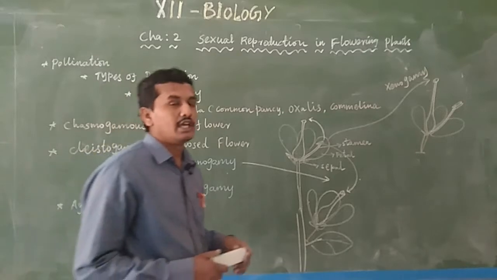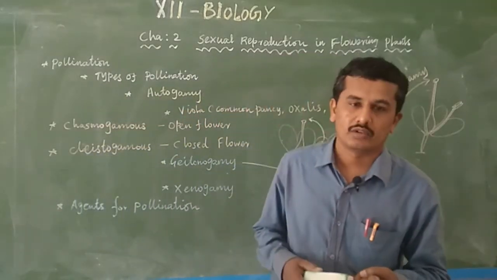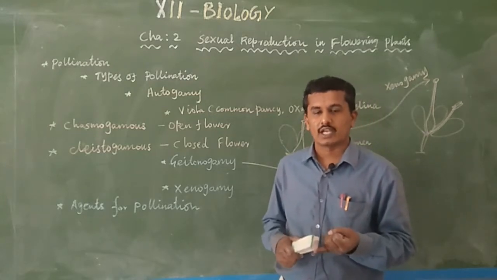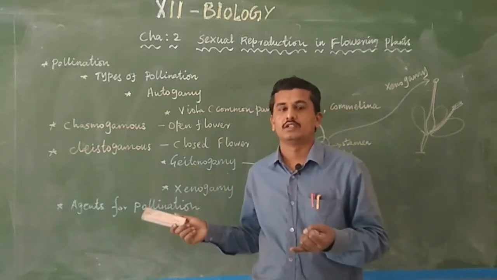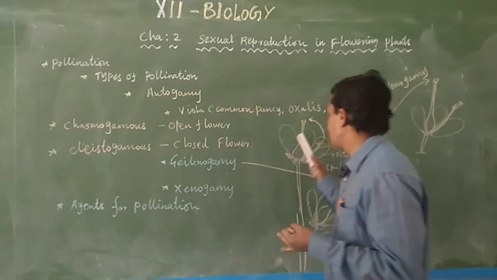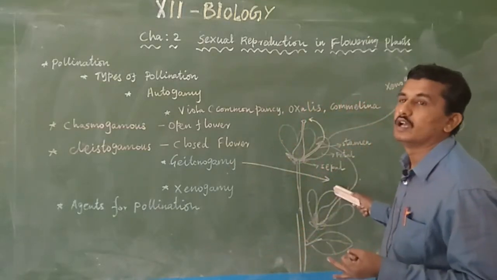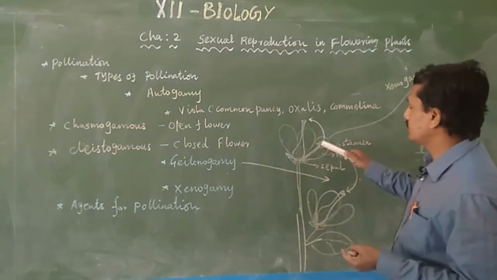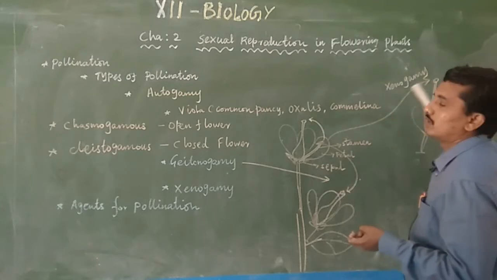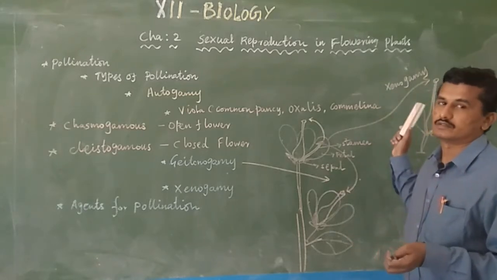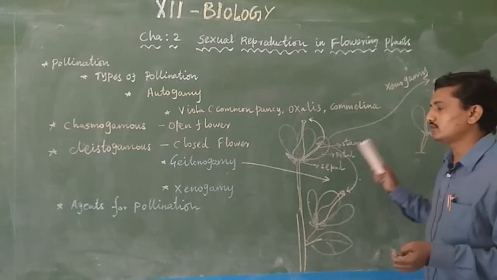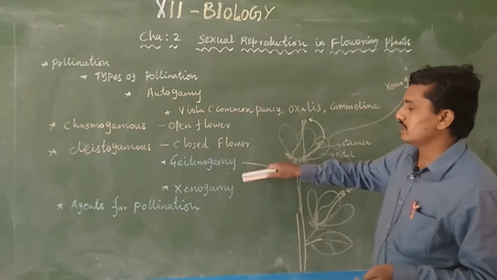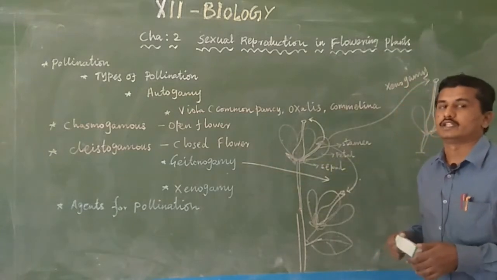Pollination is generally of three types: autogamy, geitonogamy and xenogamy. Autogamy is the transfer of pollen grain from anther to stigma of the same flower. Geitonogamy is the transfer to the stigma of the same plant but a different flower. Xenogamy is the transfer to another flower of another plant of the same species. Autogamy is generally self-pollination, while geitonogamy and xenogamy are generally cross-pollination.